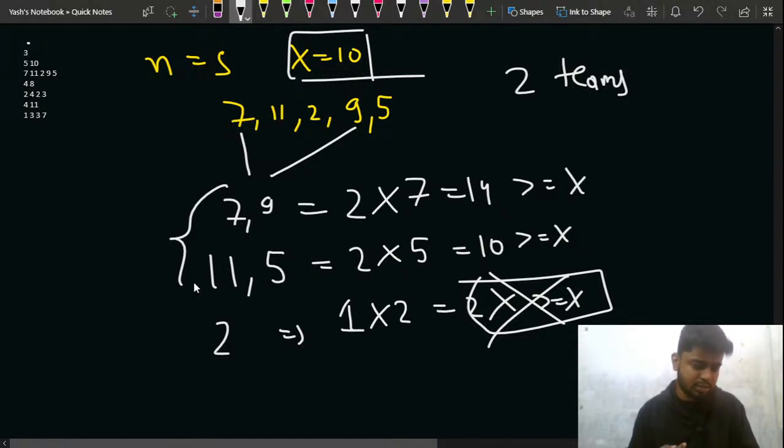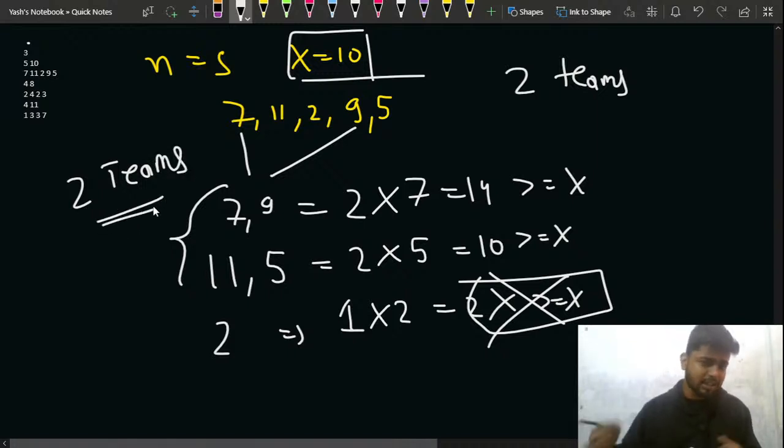Can I do this? Just quickly let me know in the chat. Can we do this? Can we make the number of teams more than, I have made two teams. Can we make more than two teams?